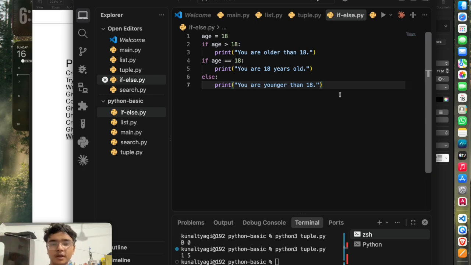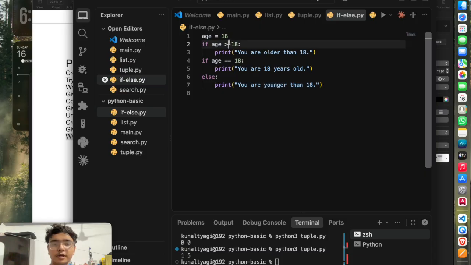So this is the basics of if conditions. Python will check each condition in order. First of all, it will check this one, then this one, and then else. If nothing matches, then the else block runs.